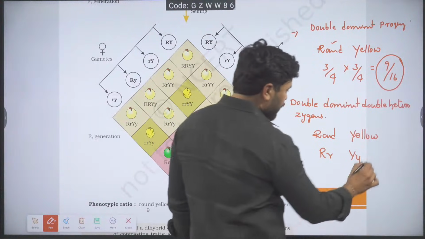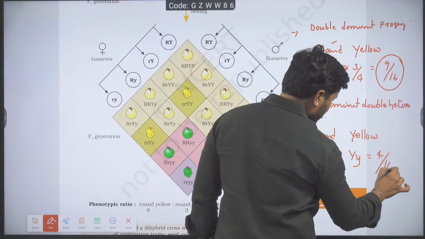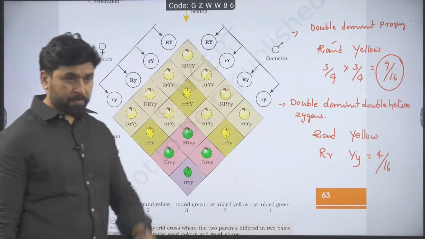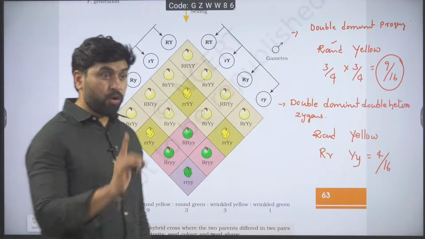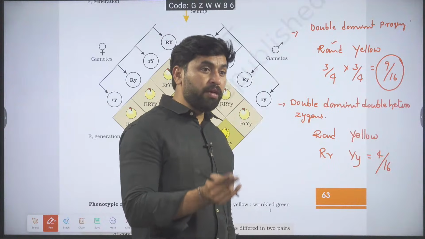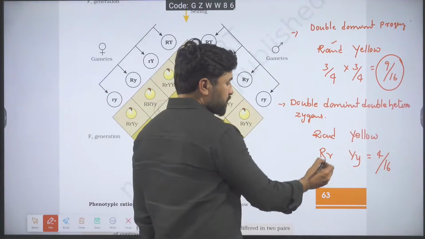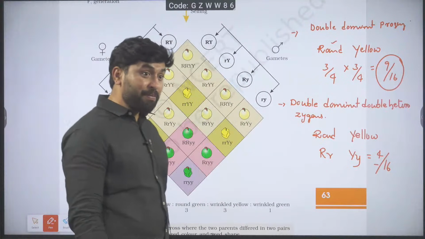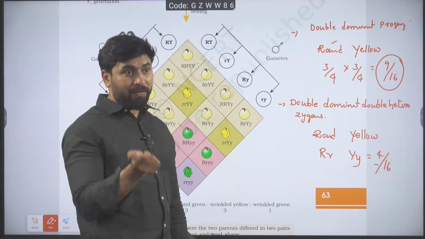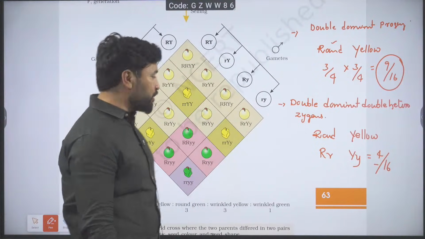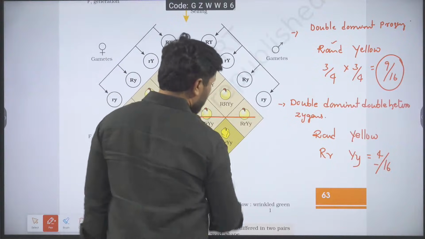Then tell me what is its ratio? 4/16. Am I correct? Number of types is one type. But number of double dominant, double heterozygous individuals is 4. These 4 are there.